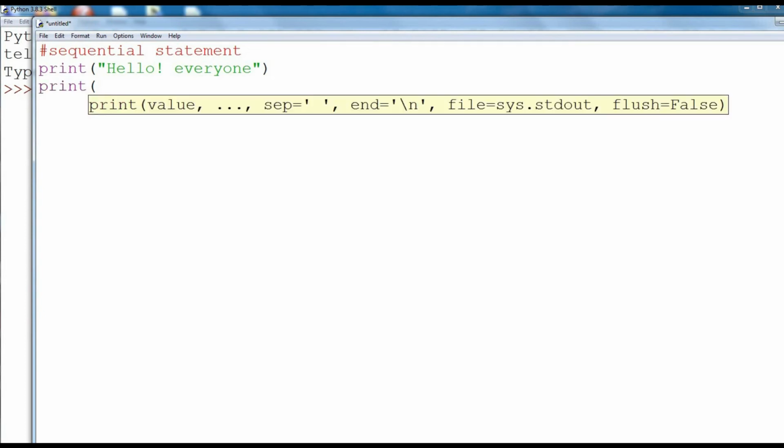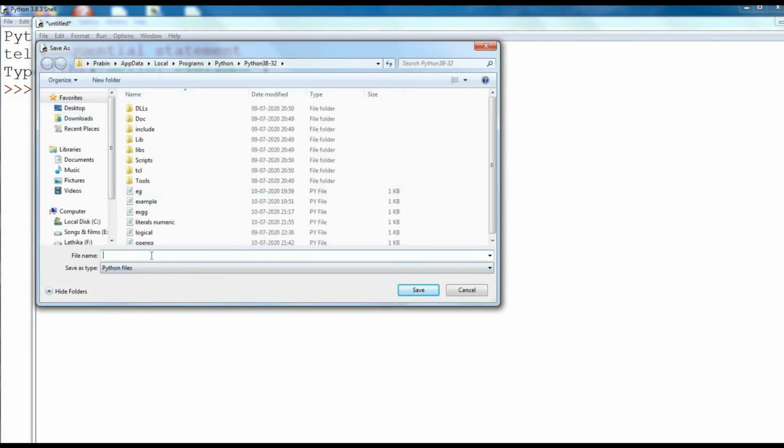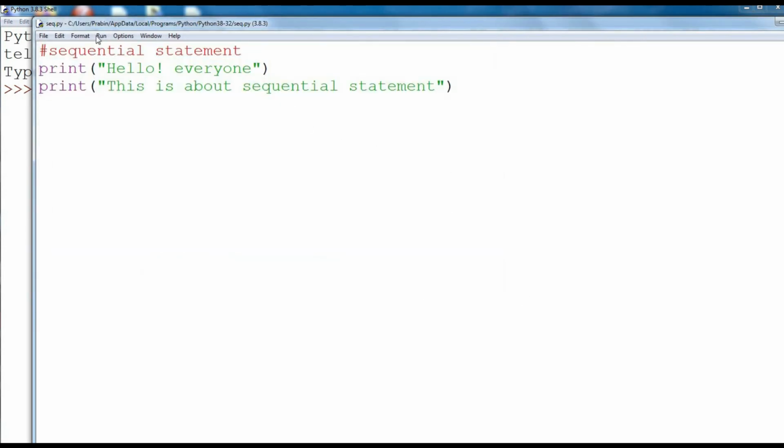In the second statement, I'll be giving a print of this is about sequential statement. So now save your file by clicking on File, Save. I'll be giving the file name as SEQ. By default, all the Python files will be saved with the extension .py. Click on Save. Now I want to execute this program.